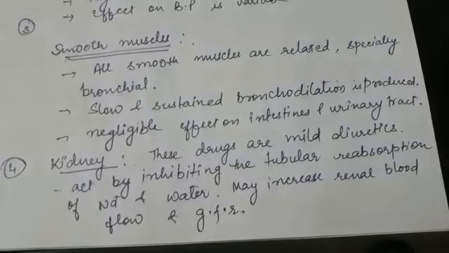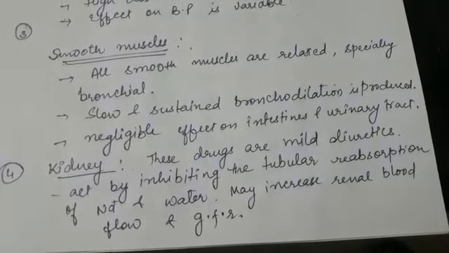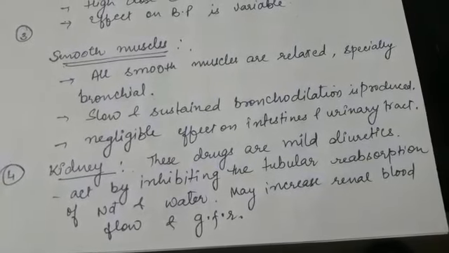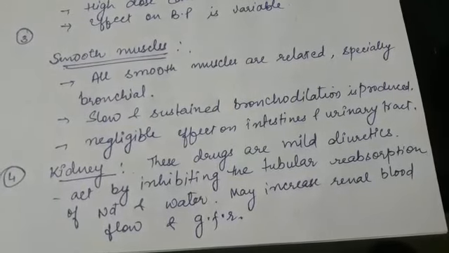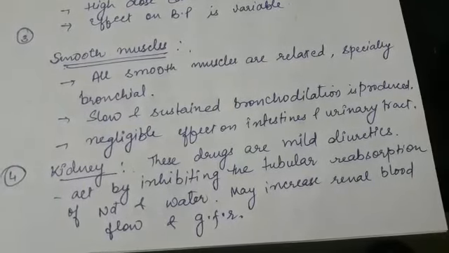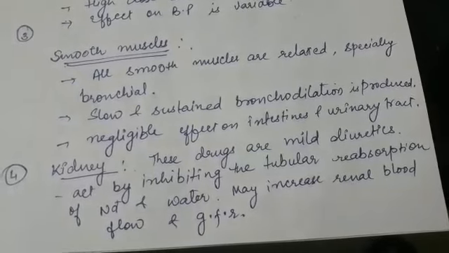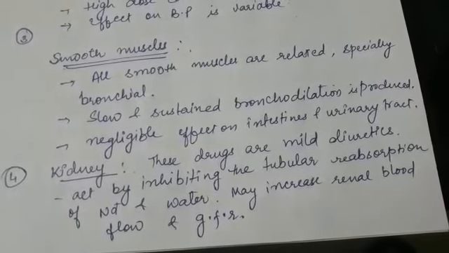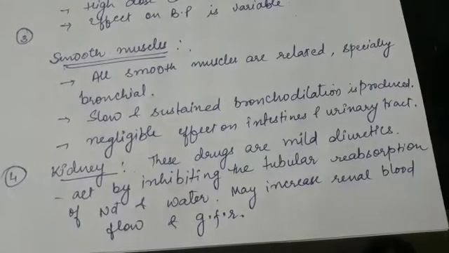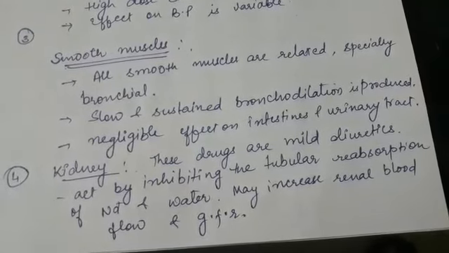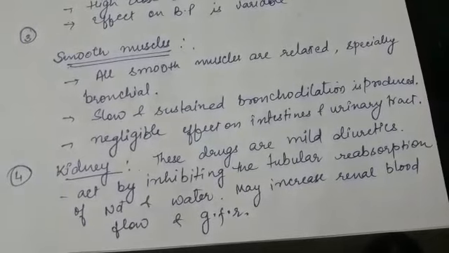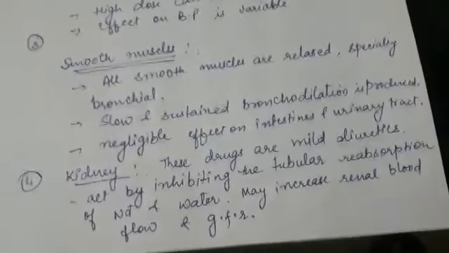Then the fourth effect is on the kidneys. These drugs are mild diuretics. They act by inhibiting the tubular reabsorption of sodium ion and water. As you know, diuretics, by inhibiting the tubular reabsorption of sodium and water, promote the excretion of sodium ion and water, and they may also increase the renal blood flow and glomerular filtration rate.